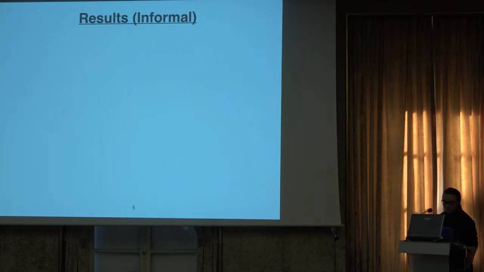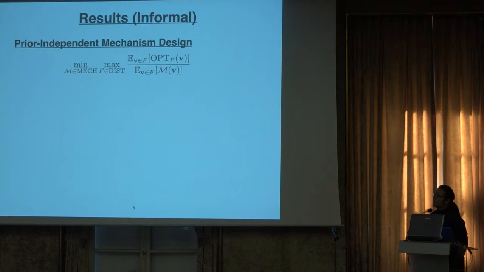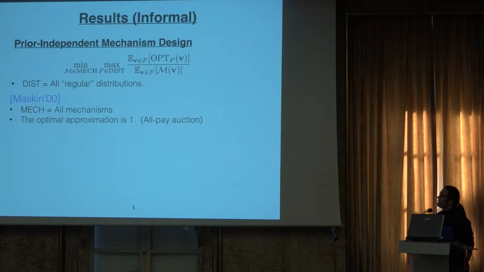And to be more formal, we will define prior-independent mechanism design, which tries to identify the mechanism that optimizes, for the worst distribution, the ratio of the expected performance of the optimal mechanism for that particular distribution to the expected performance of our identified mechanism. And if we restrict our attention to all regular distributions, Myerson's result essentially says that among all possible mechanisms, the optimal approximation is 1, which is achieved by the OP auction.